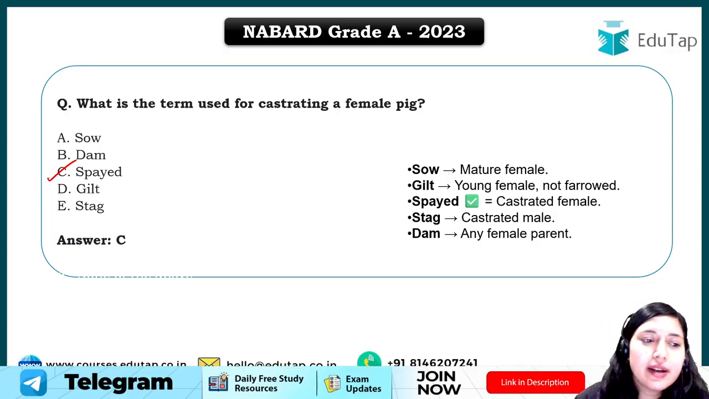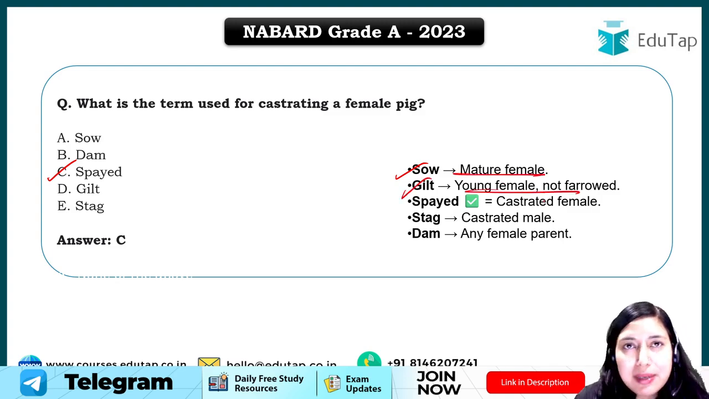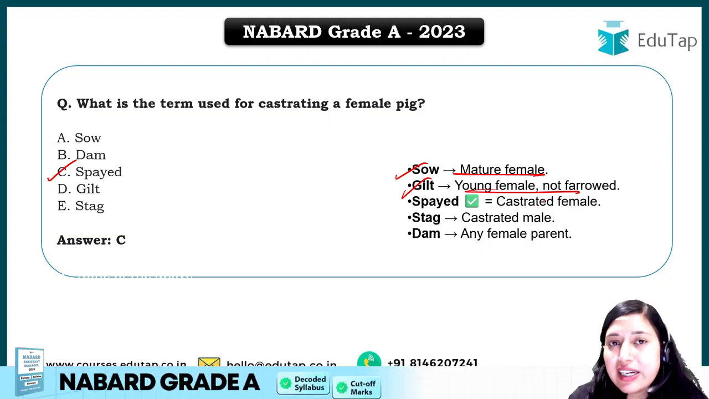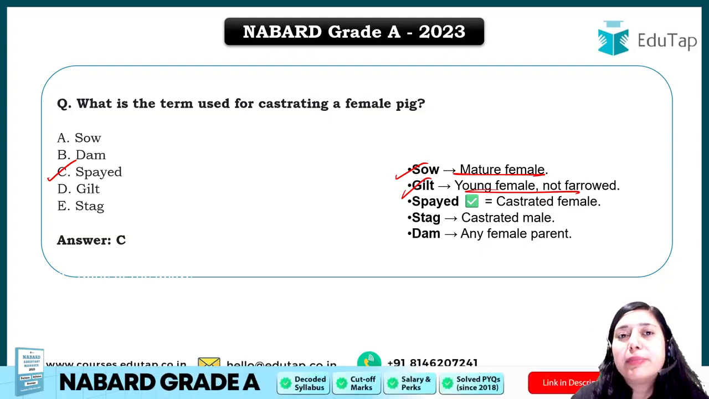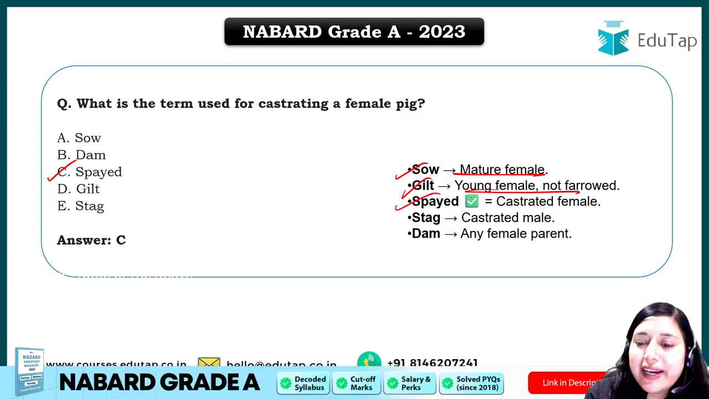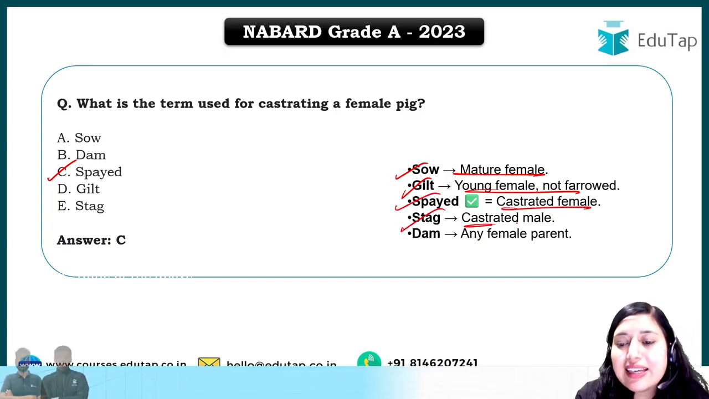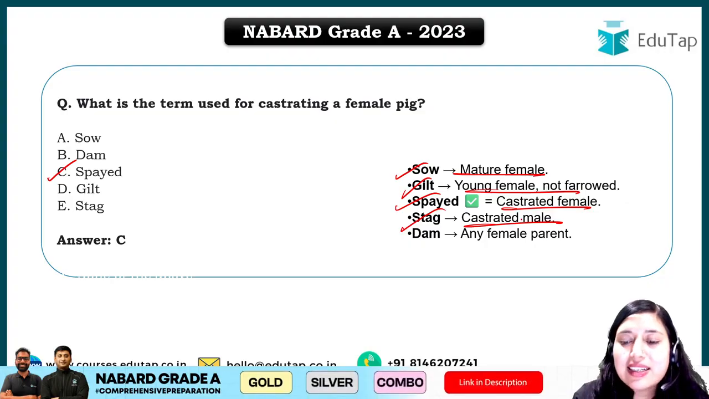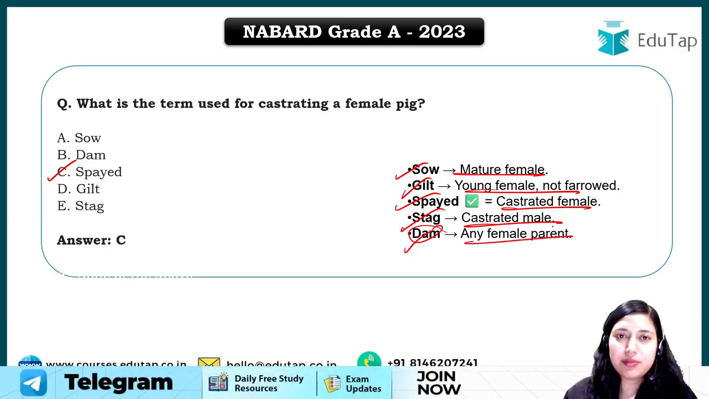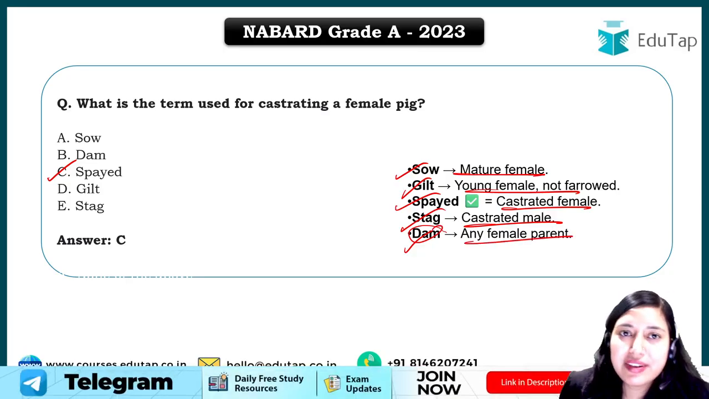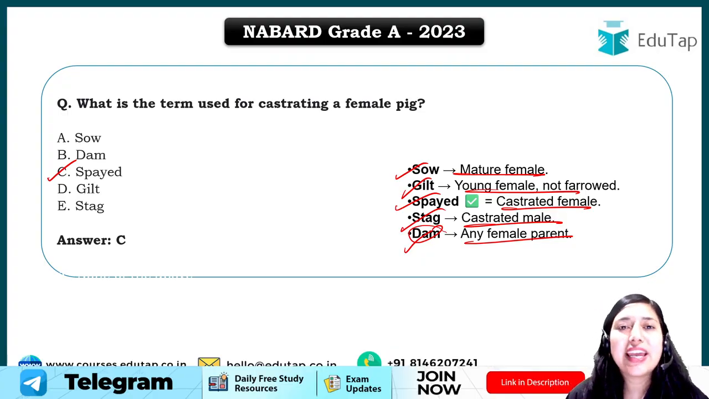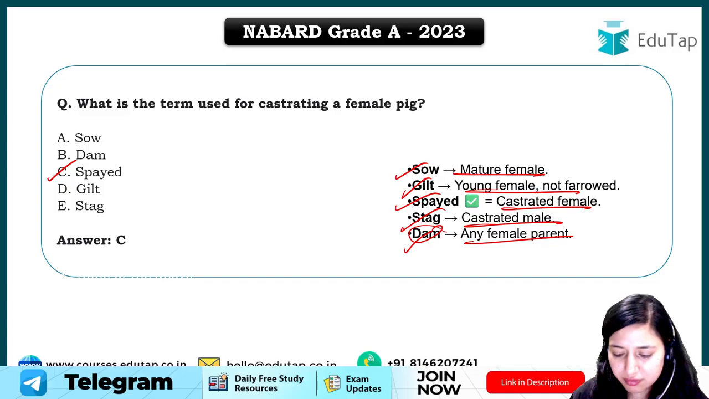Okay, so here sow is basically a mature female, gilt is a young female that has not farrowed, which means it is just a young female which hasn't been mated with a male. Then spade is a castrated female. Stag is the name of a castrated male. And dam is any female parent. In animal husbandry, when we say dam, it is referring to any female parent. Clear? I hope all these terms are clear to you, and you have to learn these terms.